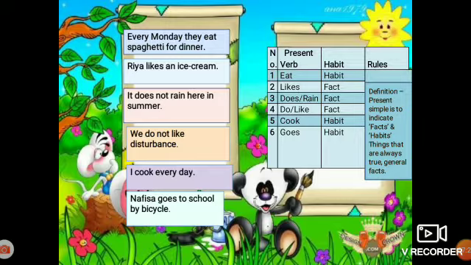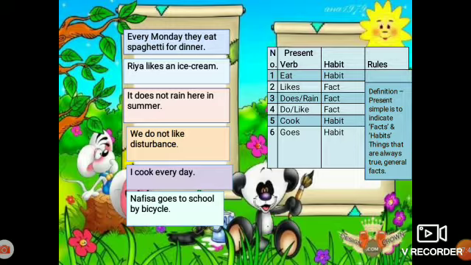Present simple tense is used to indicate facts and habits, things that are always true, general facts. Okay? Now you try to write two examples using simple present tense.